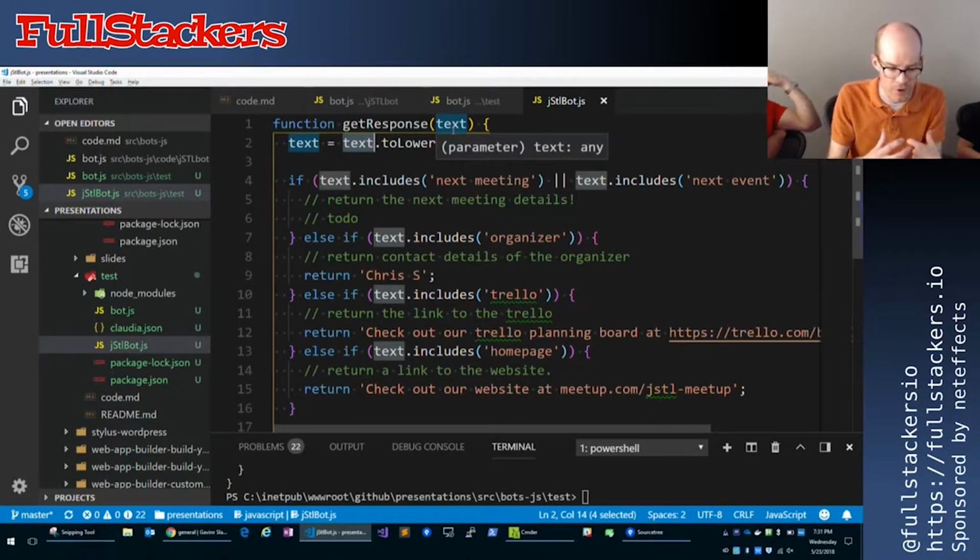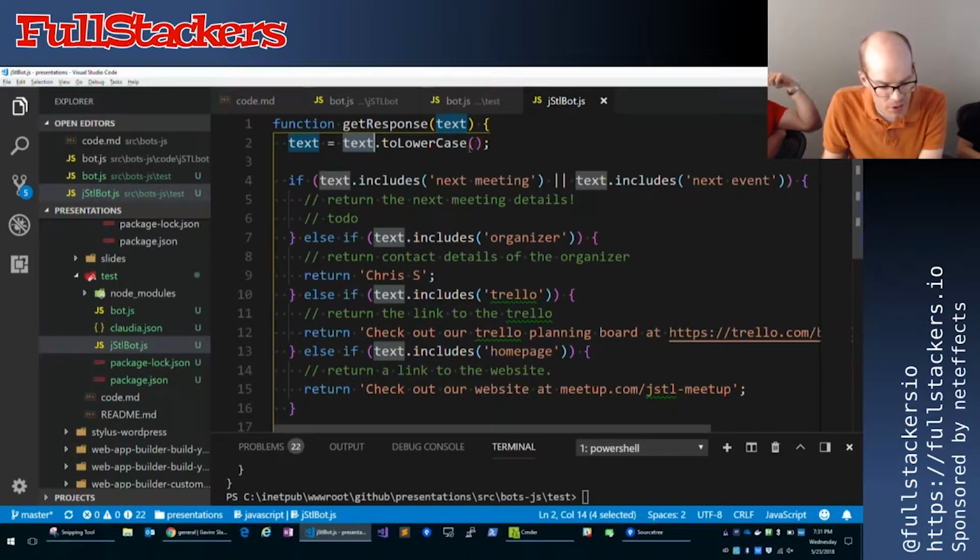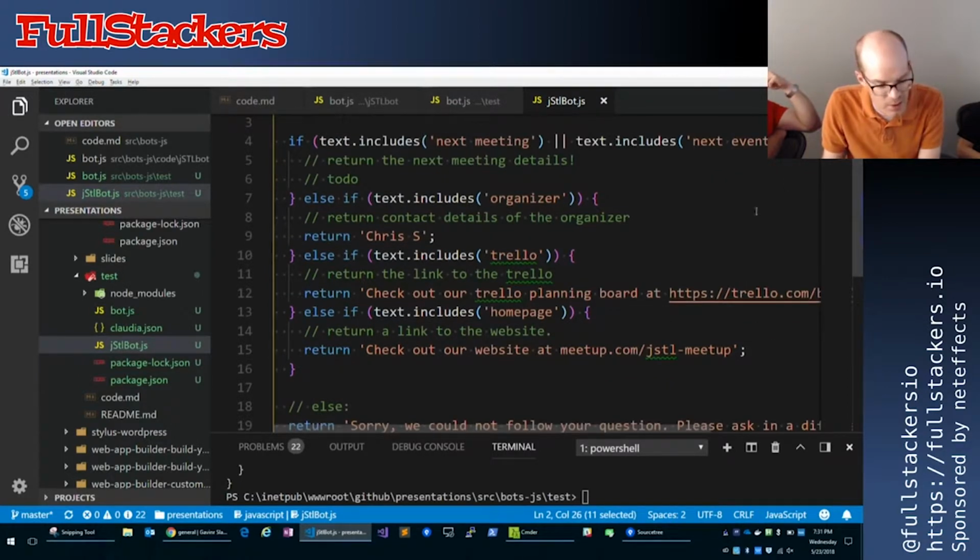This is what's going to come from whatever the person typed in when they're engaging our bot. I'm going to make it all lowercase. And then just for the purposes of this demo, keeping it simple, I'm just doing a basic check if words exist in the string that's coming in. And based on that, I'm going to respond with a different string. You obviously could do something much more complex, even maybe use some AI libraries or something like that. I think people have done some super complex stuff, but this is just keeping it simple, right?